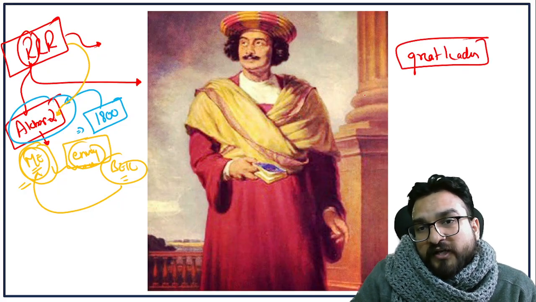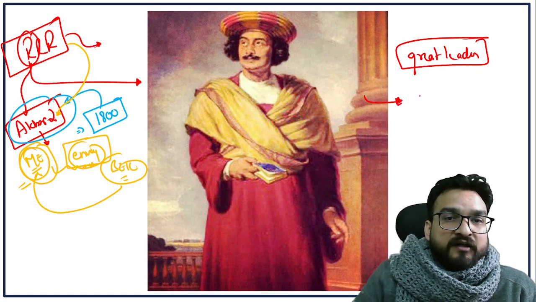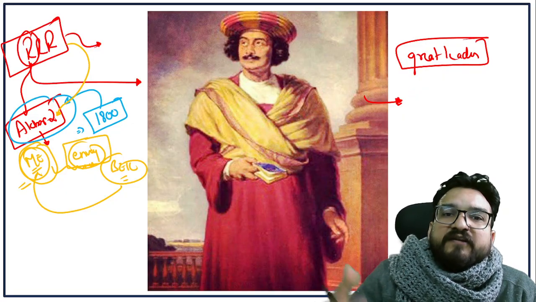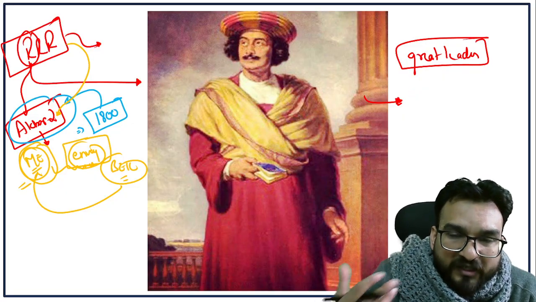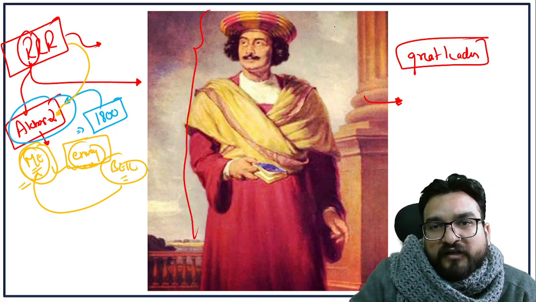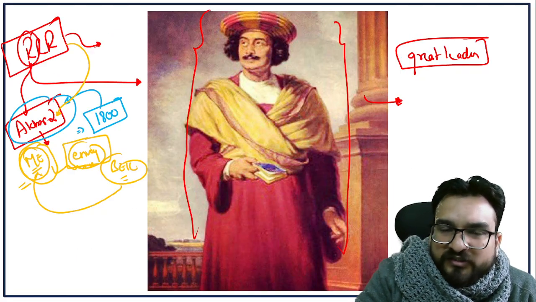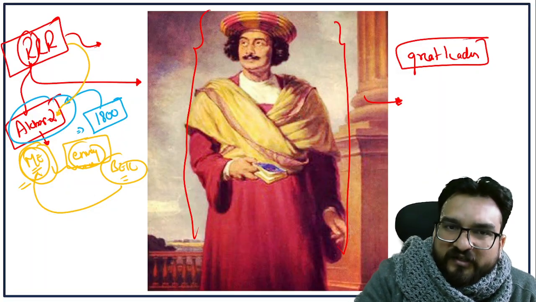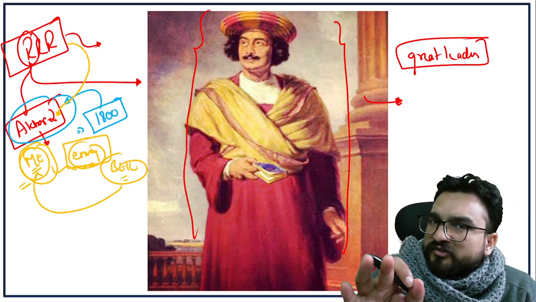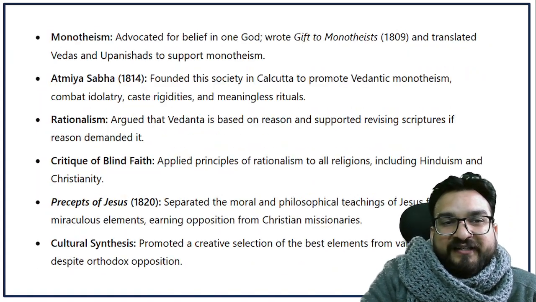And he is also regarded as the father of Indian Renaissance. Renaissance means the cultural awakening, the intellectual awakening. That awakening was initiated by our central figure over here, Raja Ram Mohan Roy. So let us study about his different objectives and different works related to him, and it is the most important topic too. Okay. So these are his contributions, guys.